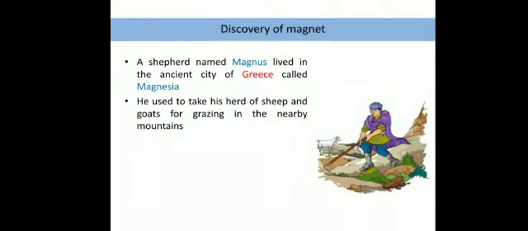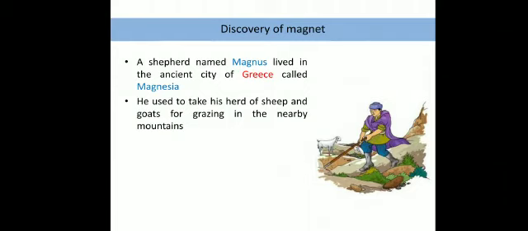If you have seen movies and pictures on TV, you will find that every shepherd has a stick in his hand to control the herd, all the goats which try to run here and there. And that stick has a metal cap at the bottom, which protects the stick from getting broken or destroyed.